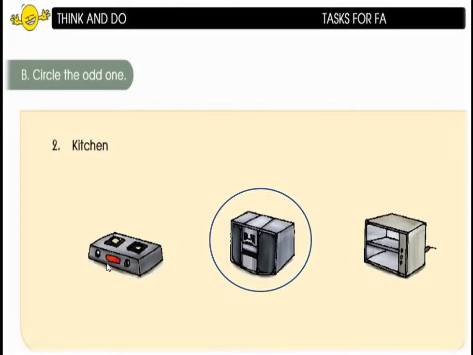kitchen. Right? What all the things you find in kitchen? Here there are 3 things. Yes, let us see what all the things are there. Yes, this is the gas stove. We find this in kitchen. Yes, this is a box, children. And this is a microwave oven. Yes, the gas stove and the oven, we use these things in the kitchen. This is a box. This is the odd one here. So, you have to circle up this thing. Okay, children, this is the answer for the second one.